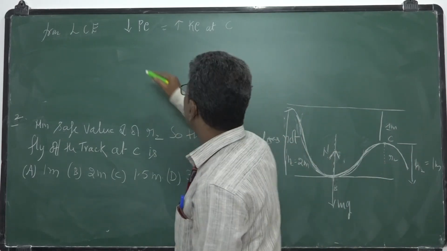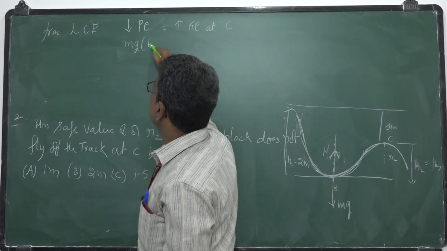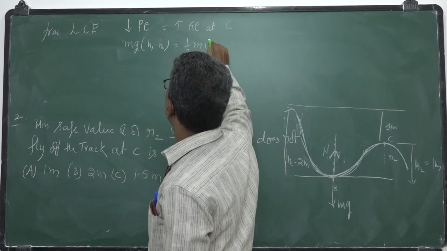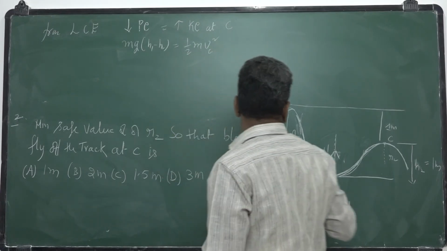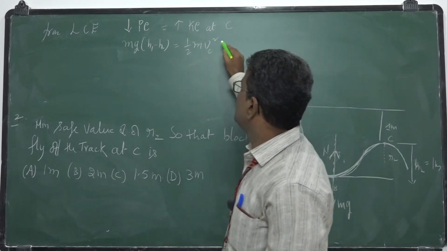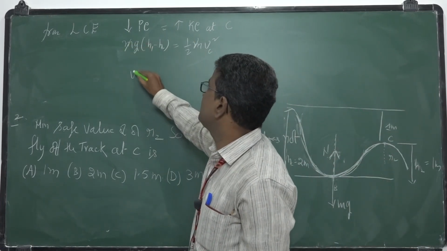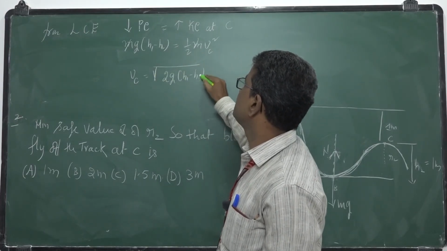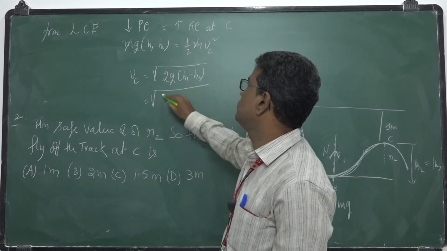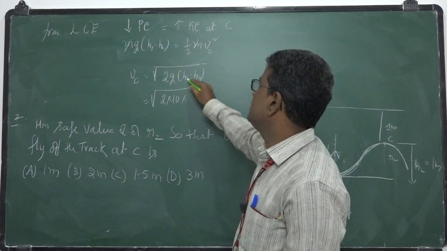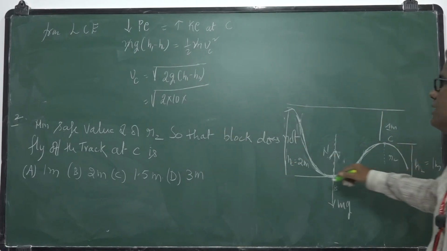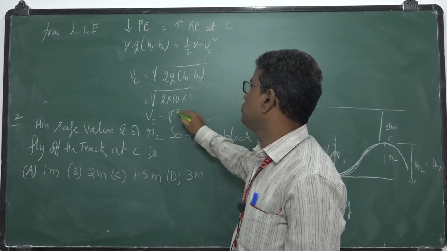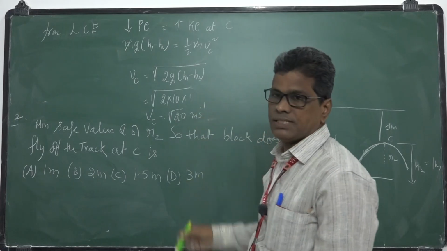So the decrease in potential energy, mg(h1 minus h2), is equal to the increase in kinetic energy, half m v square, where v is the velocity at C. The m gets cancelled, and we get velocity at C equal to square root of 2g(h1 minus h2), that is square root of 2 into 10 into (2 minus 1), so the velocity at C is root 20 meters per second.